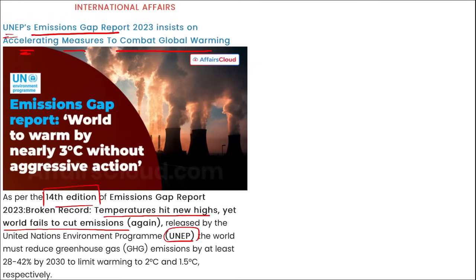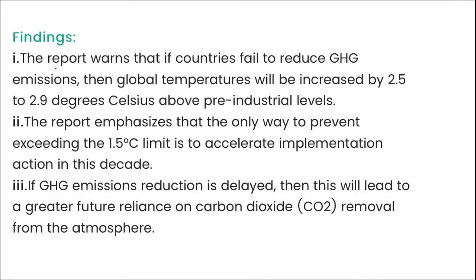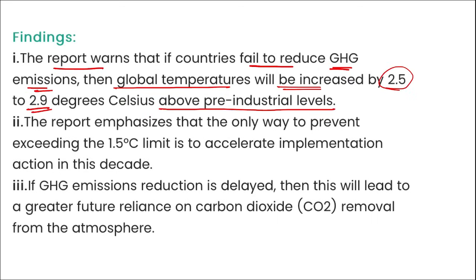It stated that the world must reduce greenhouse gas emissions by at least 28 to 42% by 2030 to limit global warming to 2 degrees and 1.5 degrees Celsius respectively, right? The report warns that if countries fail to reduce greenhouse gas emissions, then the global temperature will increase by 2.5 to 2.9 degrees Celsius above the pre-industrial level.